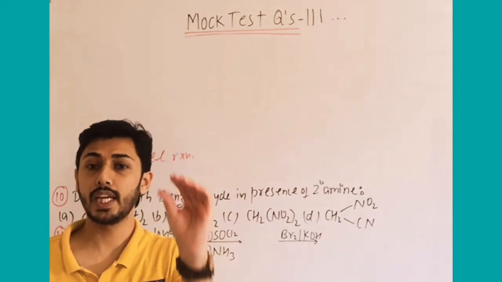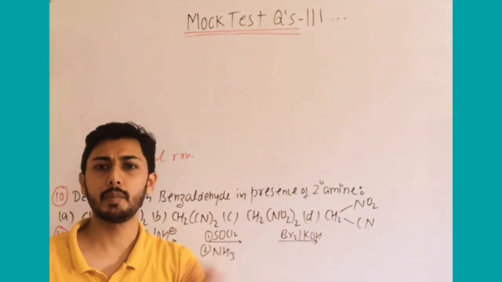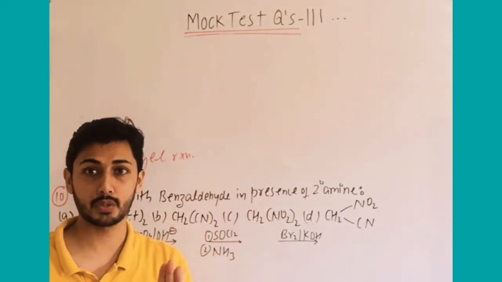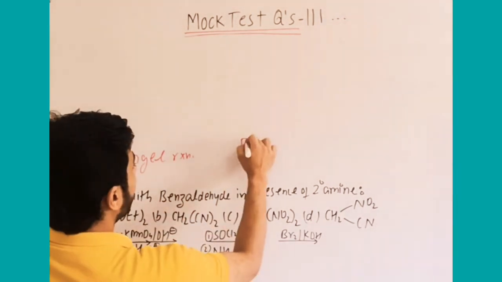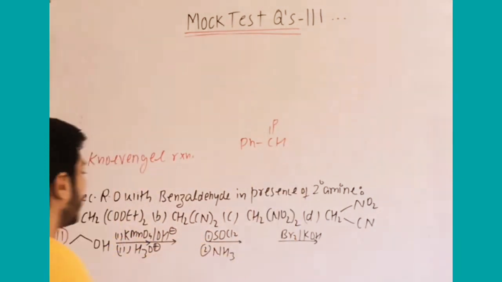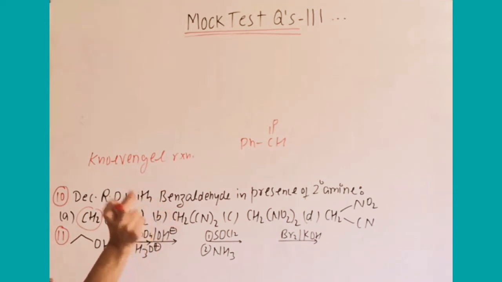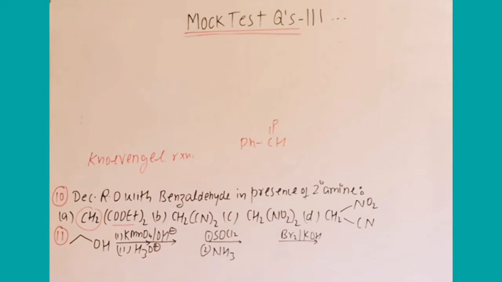So I am only using that key point, not explaining everything now, because in the last 15 NTA papers this reaction appeared, and you can also see it in the description. So here is benzaldehyde, that is PhCHO. Which reaction will take place? You can see this CH2 is with EWG groups. That's why, if you remember, in the Knoevenagel reaction the term used was active methylene group. Active methylene carbon is present.